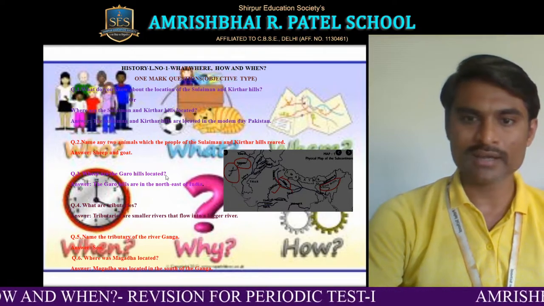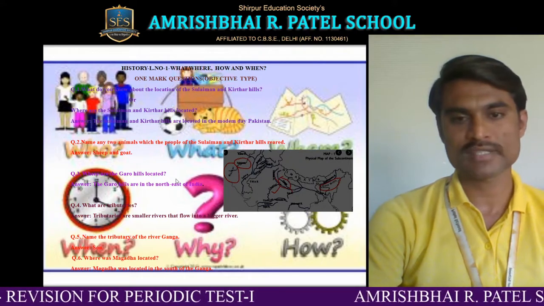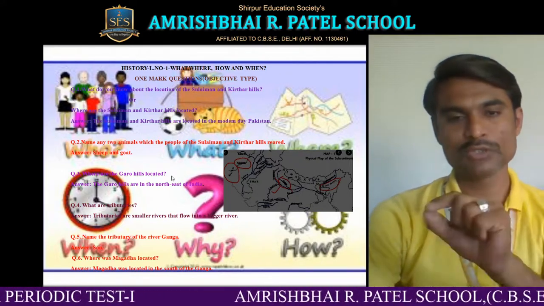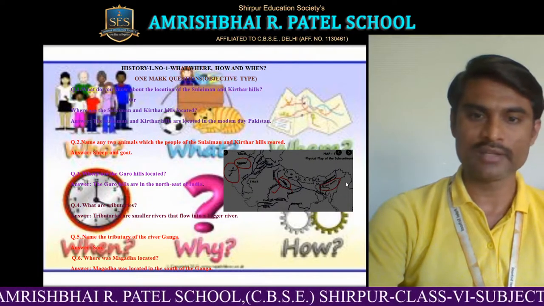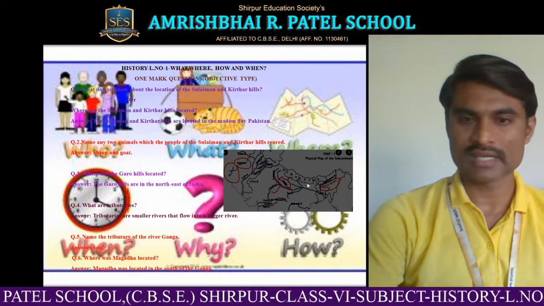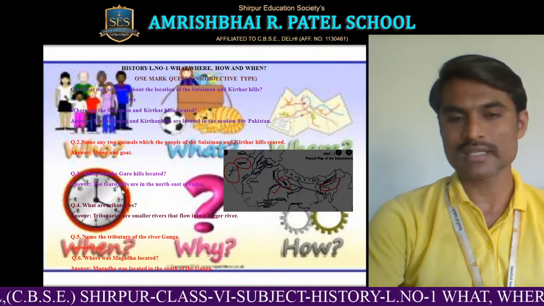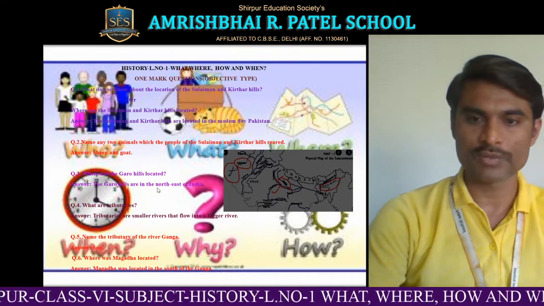Where are the Garo hills located? You have to understand the question properly. You have to write down the location of the Garo hills. So Garo hills you can see here on the map. They are located in the northeast of India. The answer should be in such a way. The Garo hills are in the northeast of India.